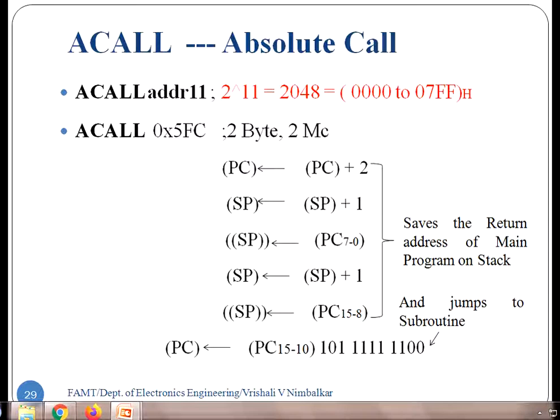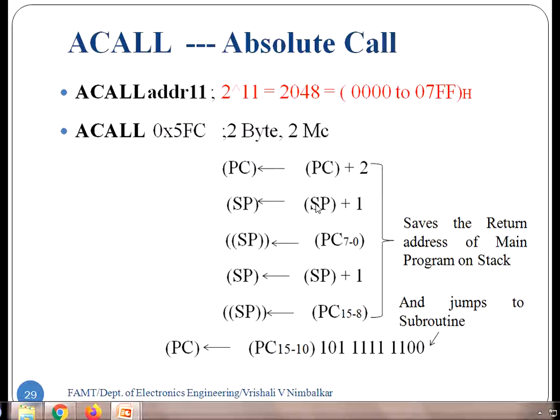If you remember students, whenever we want to save data on stack, that is push data on stack, the stack pointer first increments and then the data is written. If I want to do the second write operation, again the stack pointer increments by 1 and at that new location the data is written. So saving on stack, increment the stack pointer first and then save the data. The same thing happens here. So for saving the return address, increment the stack pointer by 1.